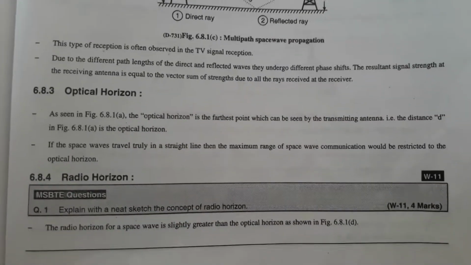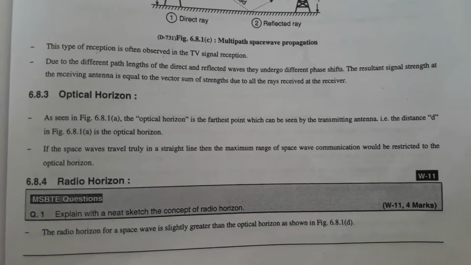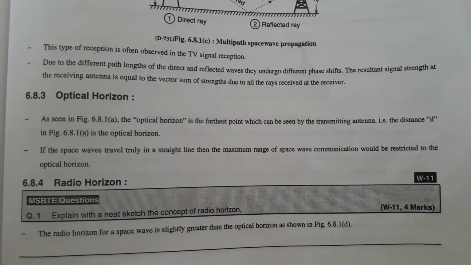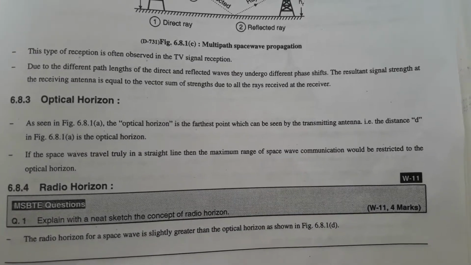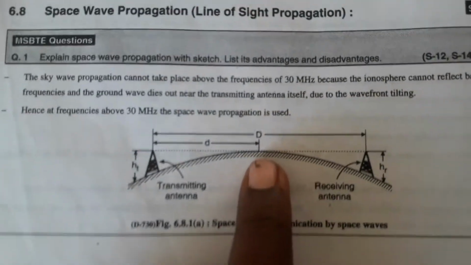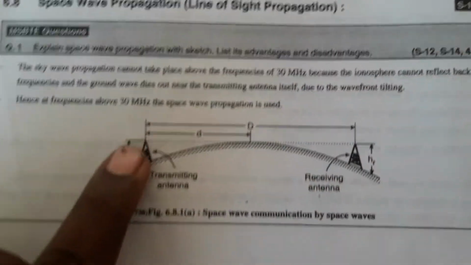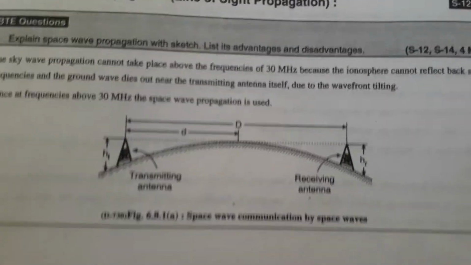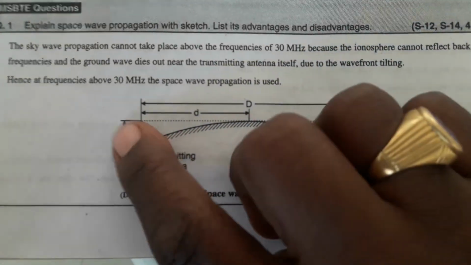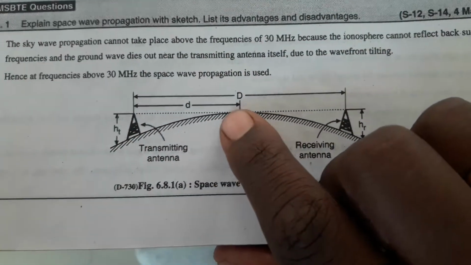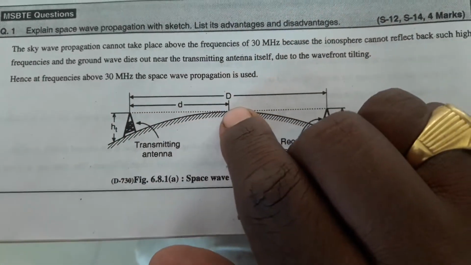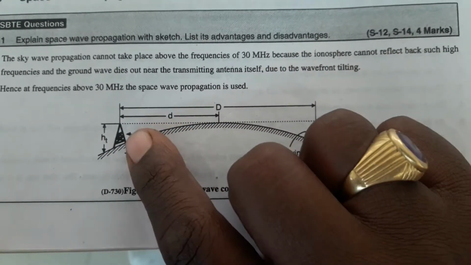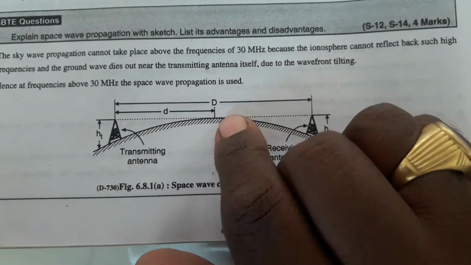So, dear students, today we are going to discuss a new concept called the optical horizon and the radio horizon. The optical horizon is nothing but the farthest point which can be seen by the transmitting antenna. In the previous diagram, you observe this point is seen by the transmitting antenna, right? Beyond this point, the antenna cannot observe any point. Up to this point, this antenna can observe. So this is the farthest point which can be seen by the transmitting antenna, right?